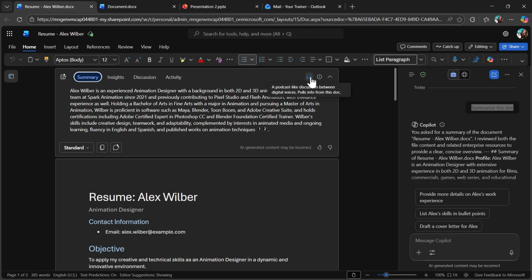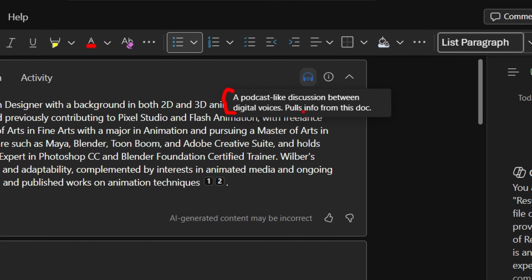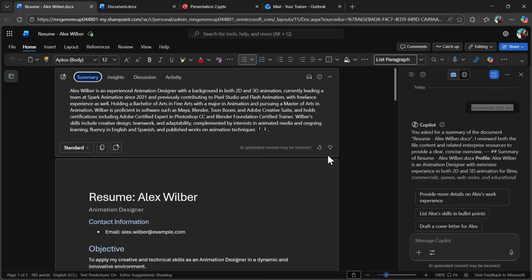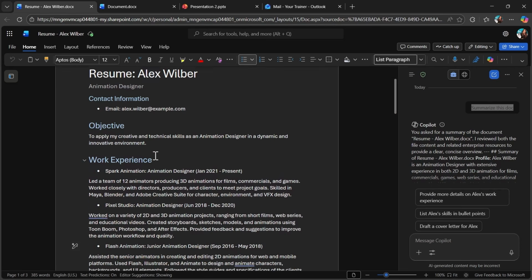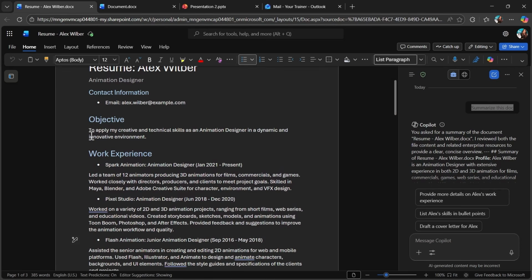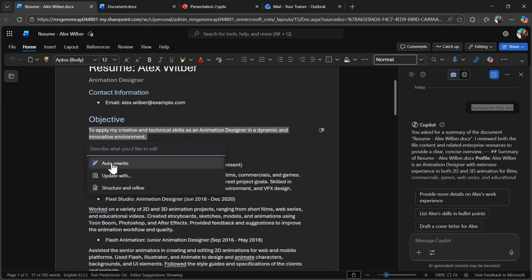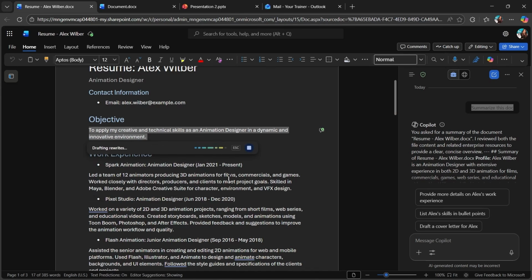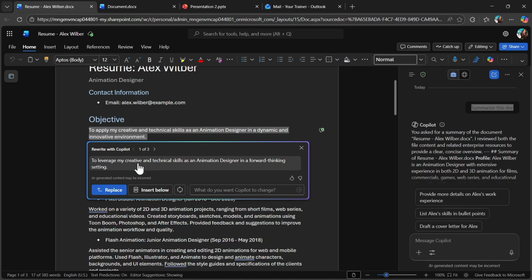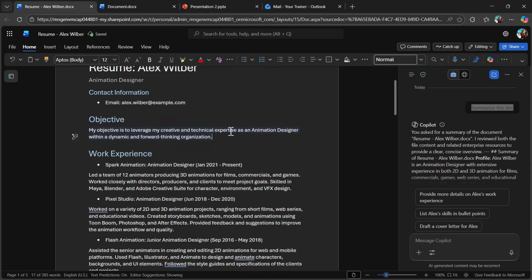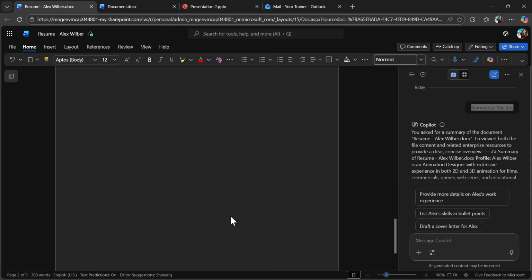I can also create a podcast based on this document. I can generate it in one click. I can provide feedback to my team at Microsoft, saying if Copilot works fine or not via hands up, hands down. I can also rewrite parts of the document with Copilot. I select the paragraphs that I want to rewrite, and I have a magic pen button available to me. I can select the version I want to keep with Copilot's rewrite.